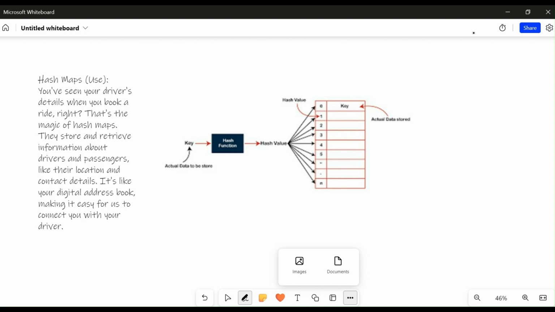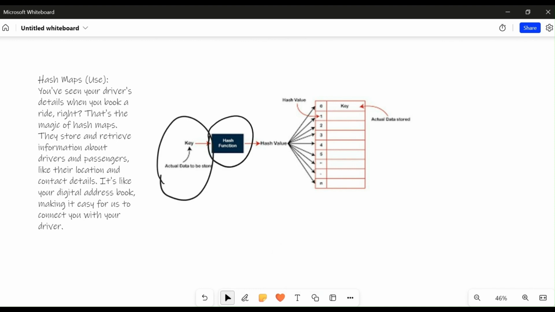When we enter a key, the key is converted using a hash function. This hash function is used to access the element in an array where the data is stored. So a hash map uses an array to maintain the elements or values, which can be stored using indexes. There are three types of operations done in a hash map: insertion, retrieval, and deletion.